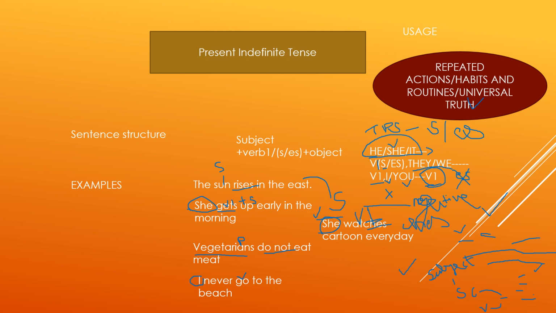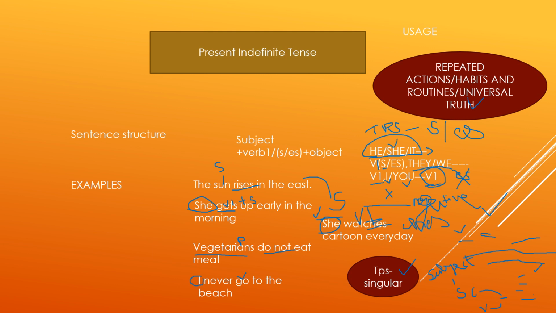TPS means third person singular. Do you know about first person, second person and third person? For explaining that, I will make one more video, but here just remember, third person singular means I'm talking about he, she, it. Okay, so third person singular means singular will go with s only. Matlab she is singular, we added s to it, es to the verb. Then here she gets up, she is singular, we added s to it.